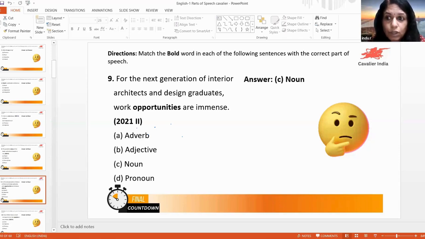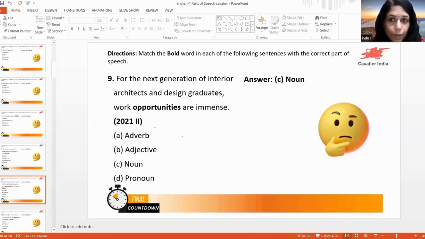Telling something more about the noun, then it is adjective. Yeah, of interior architects. In that case, architects is noun. So what will be interior? Adjective.